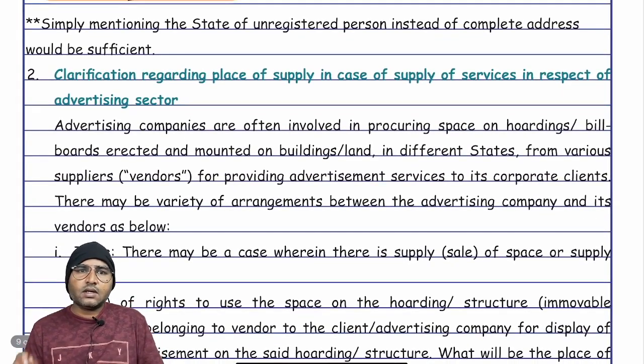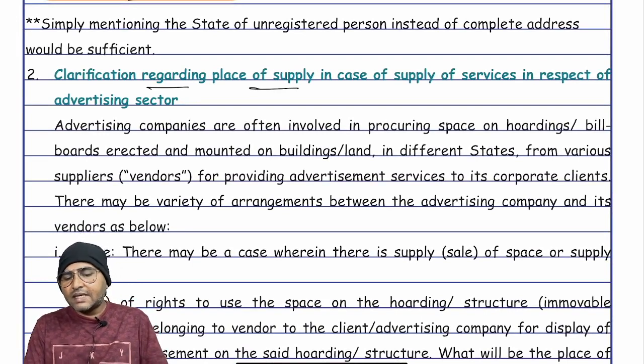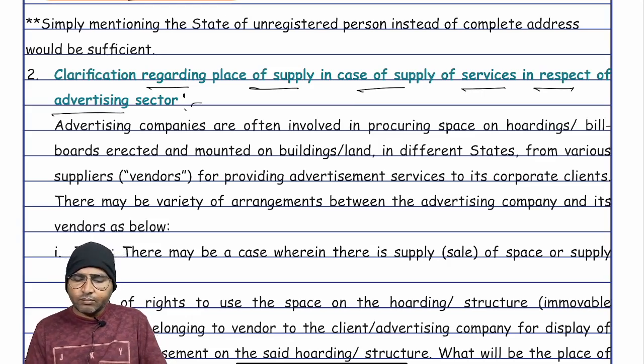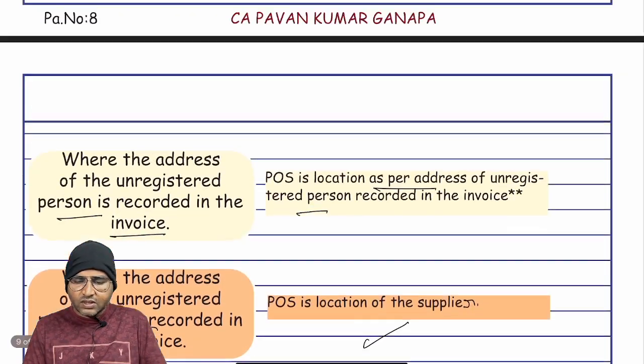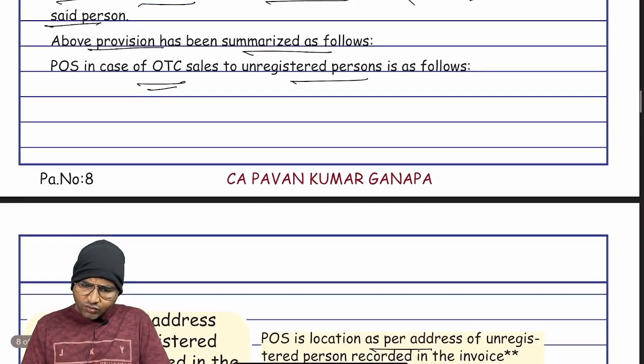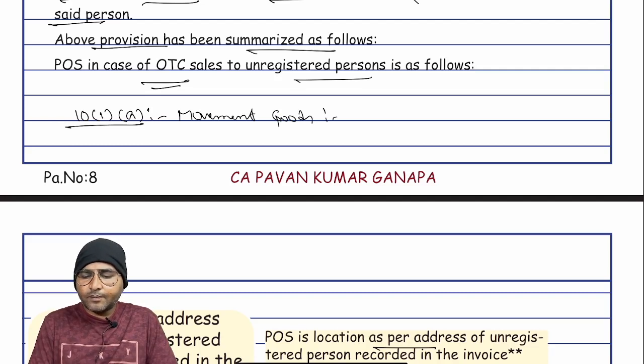And the second one, clarification regarding place of supply in case of supply of services in respect of the advertisement sector. And one more thing, before this provision, let me first explain the place of supply relating to goods. Section 10 subsection 1 clause A, if there is a movement of the goods, what is the place of supply?